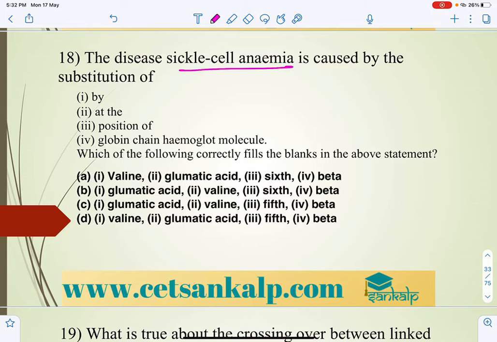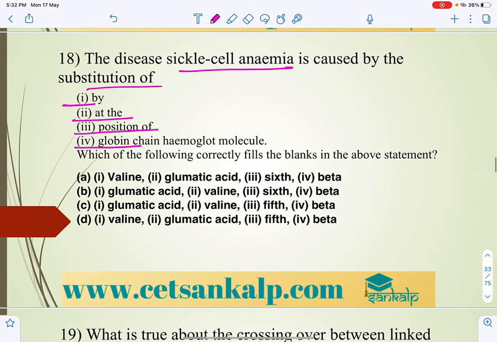Next, the disease of sickle cell anemia is caused by the substitution of, this is a fill in the blanks: substitution of 1 by 2 at the position of 3 of the dash globin.